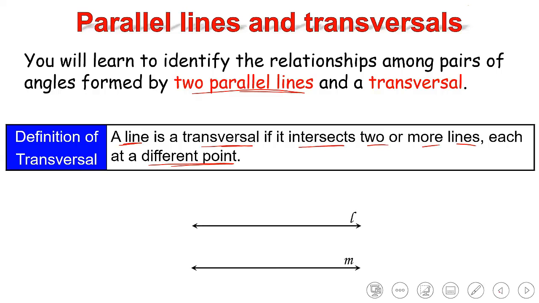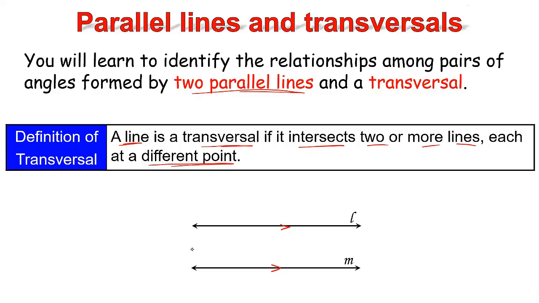Now I have a question for you and I want you to raise your hand if you know the answer. Are there any angles formed between L and M? No. So when do you think I can have angles formed between the parallel lines? If anyone knows the answer, please raise your hand. When can I have angles formed between the parallel lines?